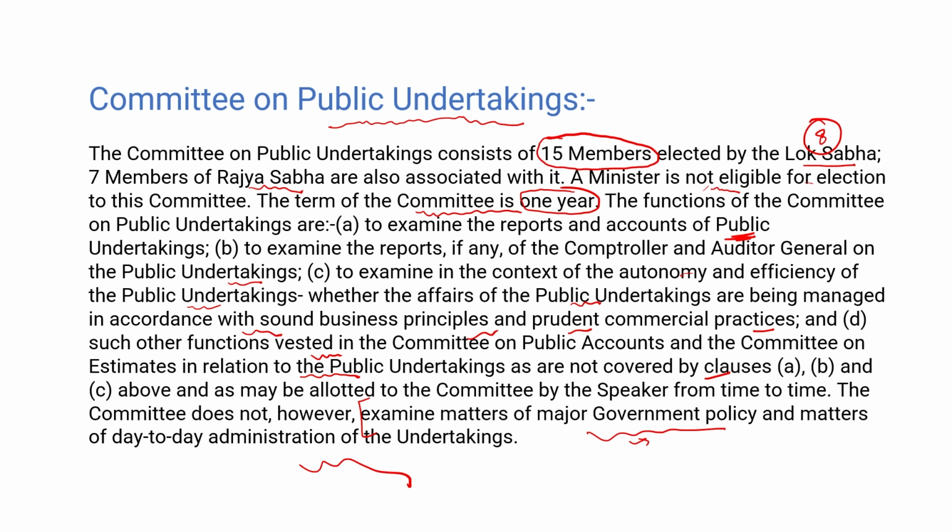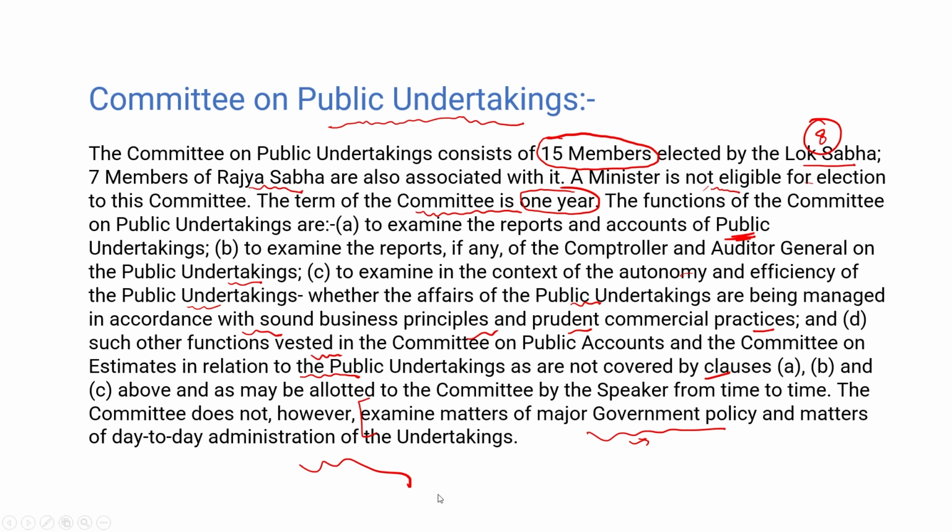The major function of the public undertaking committee is to audit the public undertaking companies, the reports of the Comptroller and Auditor General, if he audits any report of a public undertaking company, any autonomous company, or any government-funded company. So it cannot interfere in government matters related to policies and day-to-day administration.